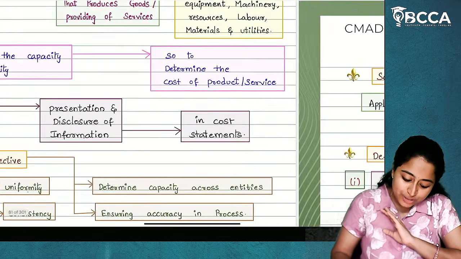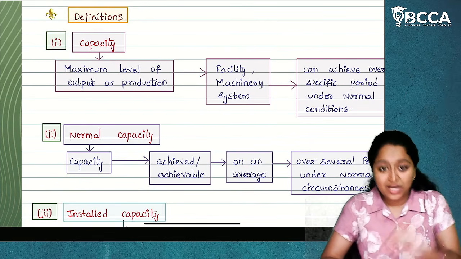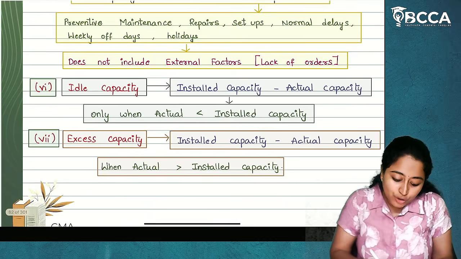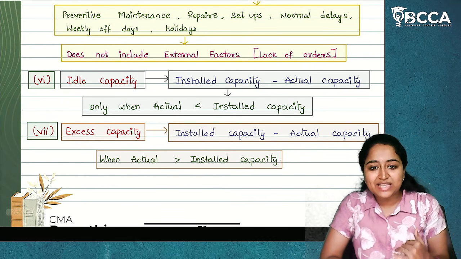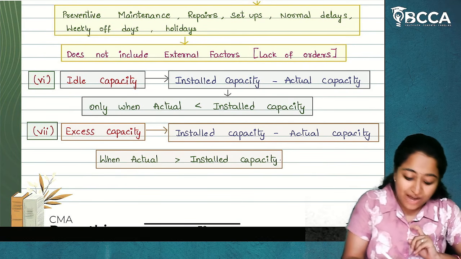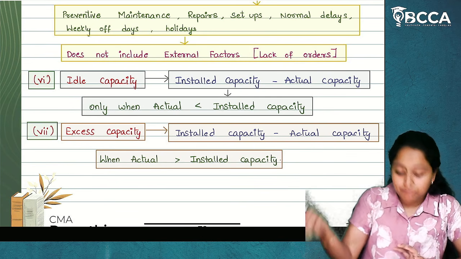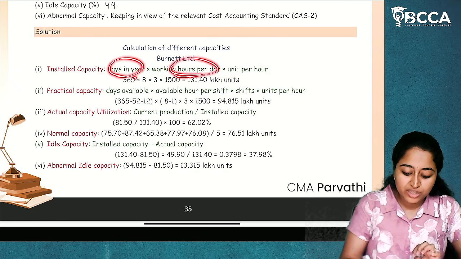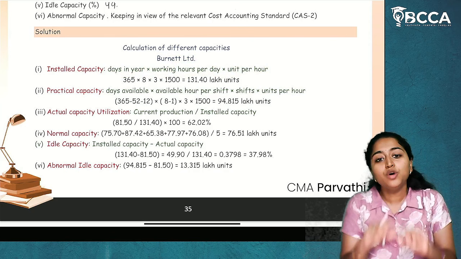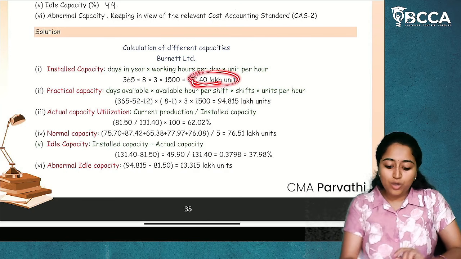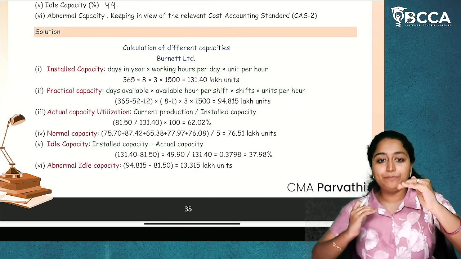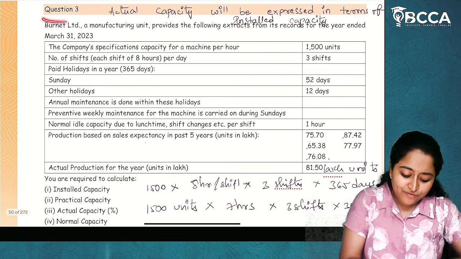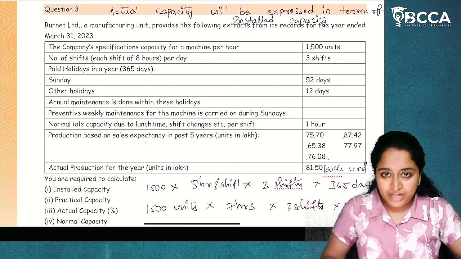If we move to CAS2, there is a section called definitions. In this section, for each and everything there is a specified definition. So try to remember these definitions, or understand what they mean and express it in the examination. You have to write the definition, and after that write how you are going to calculate it, which means days in a year, working hours per day, units per hour, and then derive it and write down what your installed capacity is. This is how neat presentation should be. I hope it is clear. So this is our first question of CAS2 capacity determination.